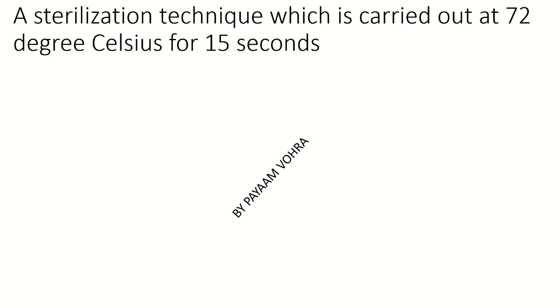Now, is it dry heat, moist heat, or radiation? Radiation? No. There is no mention of nanometers or angstroms. So it can be dry heat or moist heat. Now let's see if it's above 100 or below 100. If it's above 100, it could have been your autoclave for moist heat, or your hot air oven at 150 degrees Celsius. But it's not 150 or 121, so it's not autoclave or hot air oven.